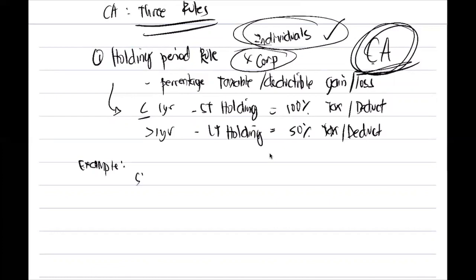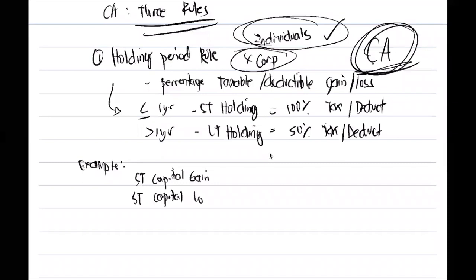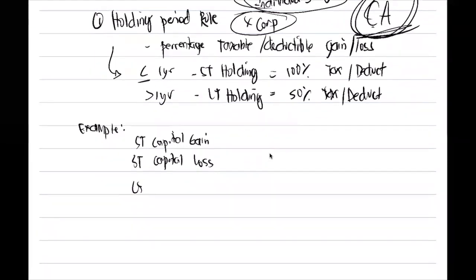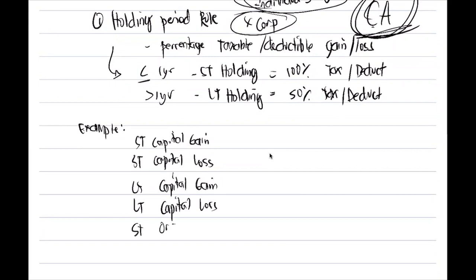So let's say we have here short-term capital gain, short-term capital loss, long-term capital gain, long-term capital loss, short-term ordinary gain, long-term ordinary loss.